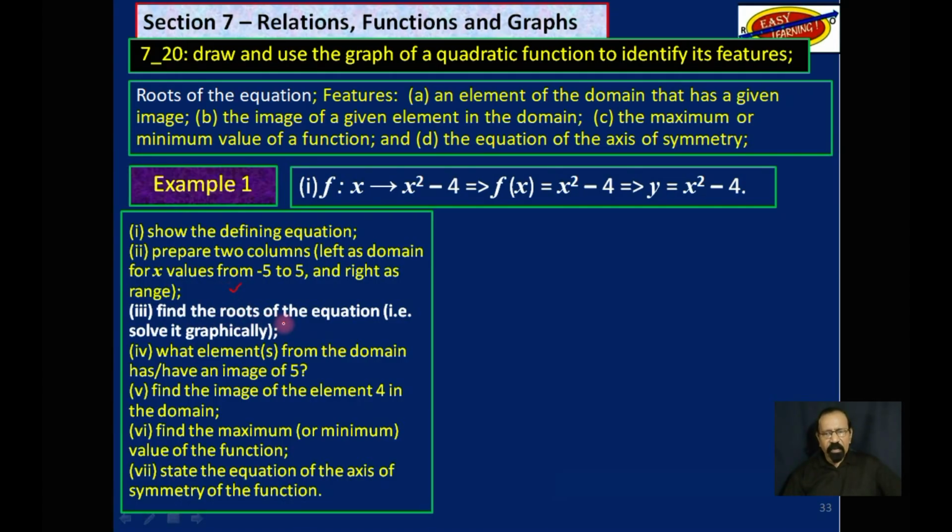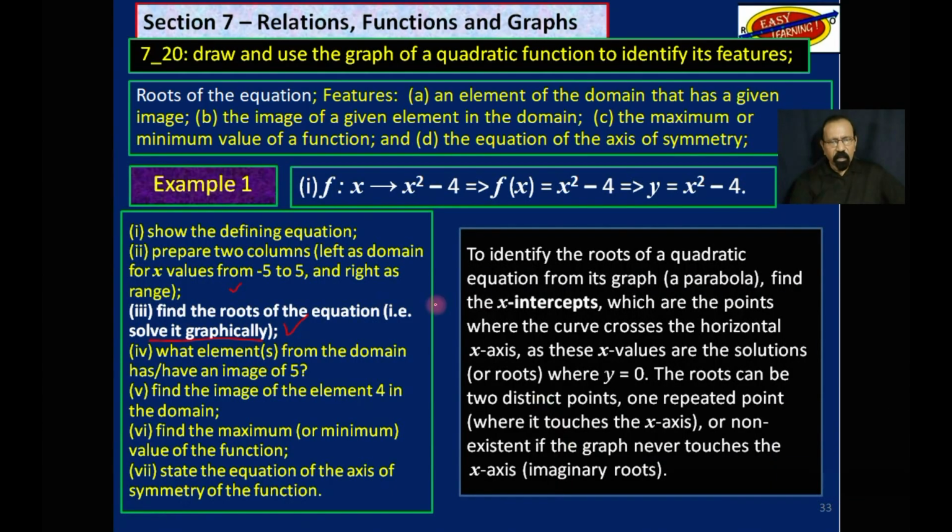Now we have to find the roots of the equation. That is, solve it graphically. So we have to plot those points on a graph. To identify the roots of a quadratic equation from its graph, a parabola, we find the x-intercepts, which are the points where the curve crosses the horizontal x-axis, as these x values are the solutions or roots where y is equal to 0.